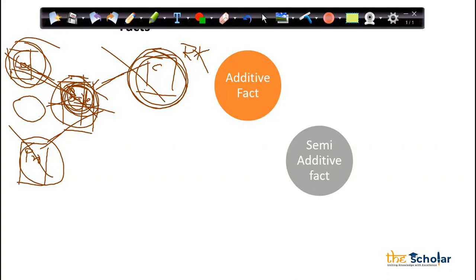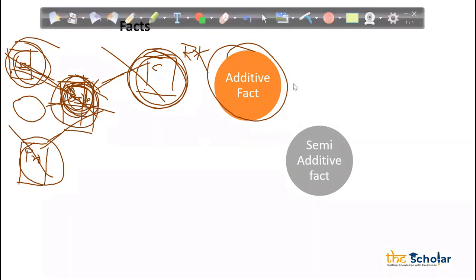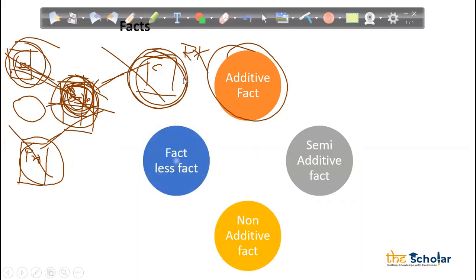That is known as an additive dimension. Sorry, additive fact, my bad. Sales is known as an additive fact, because the fact can be sliced across various dimensions. So that is my additive fact. Is the additive fact making sense to all of you? I need responses. I see only two responses coming in. Any questions on this?